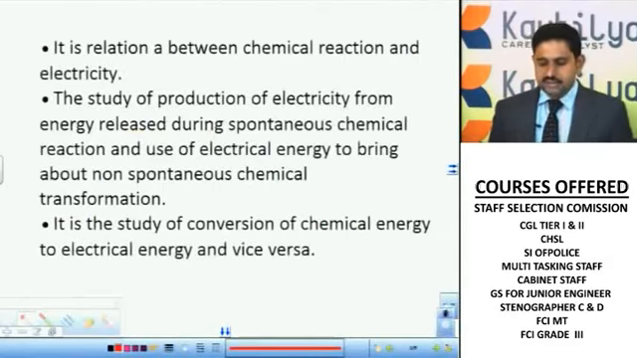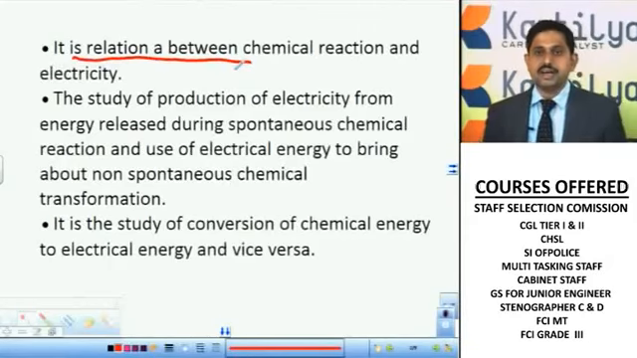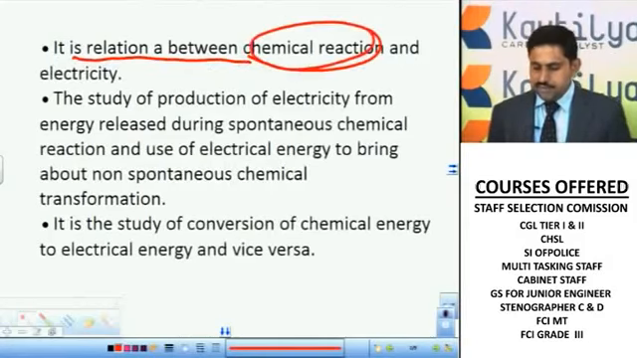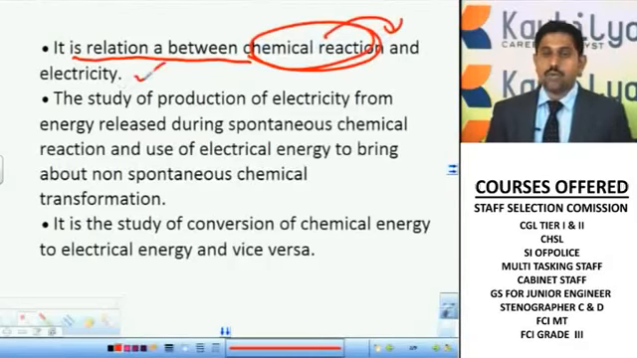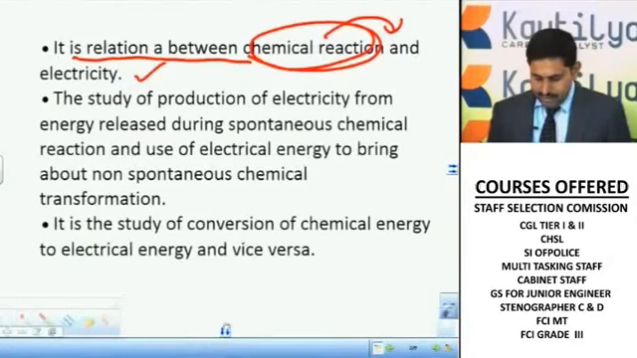In this case, we can explain that it is a relationship between a chemical reaction and electricity. By different types of chemical reaction, electricity is going to be produced. That is called electrochemistry. Previously we have discussed that